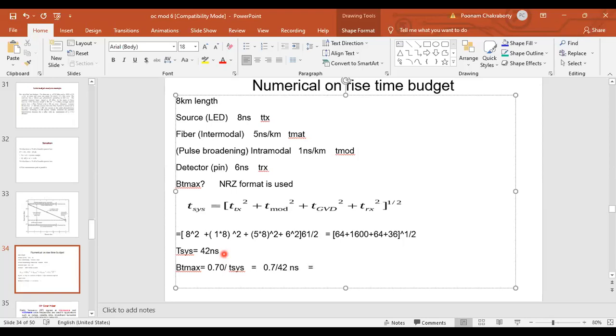Okay, so tell me the value and remember, अगर bandwidth पूछेंगे तो you write it in megahertz, gigahertz जो भी है. Bit rate पूछा तो just simply the same value you will write bits per second, megabits per second or gigabits per second. Okay, so what, tell me the answer. Megabits per second. 16.66.